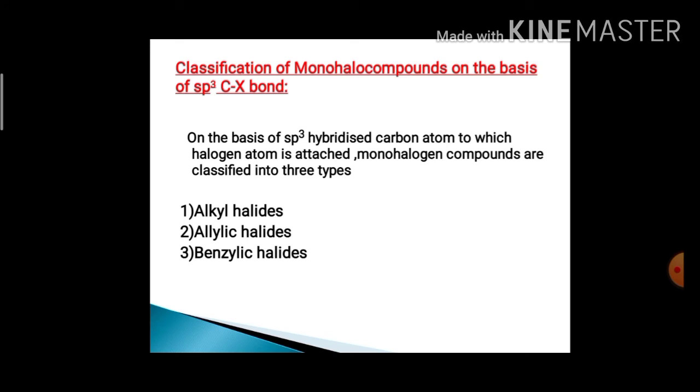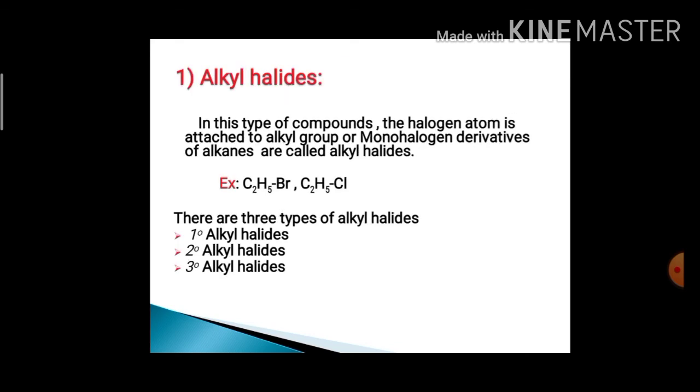So whatever the monohalo compounds are there, they are classified based on the hybridization, where the halogen atom is bonded to the sp3 carbon atom. On the basis of the sp3 hybridized carbon atom to which the halogen atom is attached, monohalo compounds are classified as alkyl halides, allylic halides and benzylic halides.